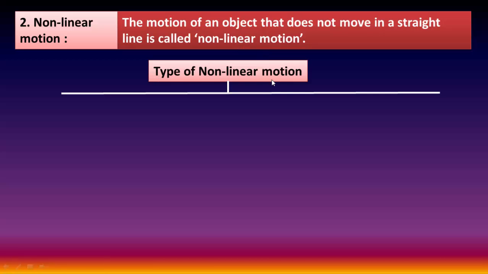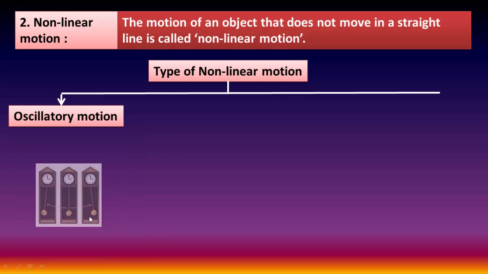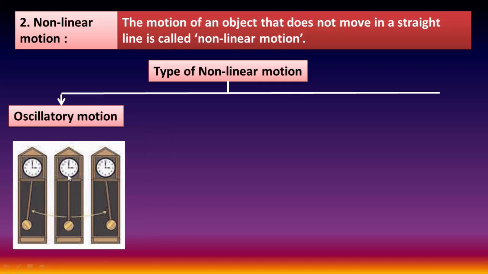Types of non-linear motion. The first type is oscillatory motion. This swing moves back and forth from one end to another end and takes about the same time for each swing or oscillation. This movement of the swing is called oscillatory motion. This is another example. The movement of the pendulum of a clock is another example of oscillatory motion.